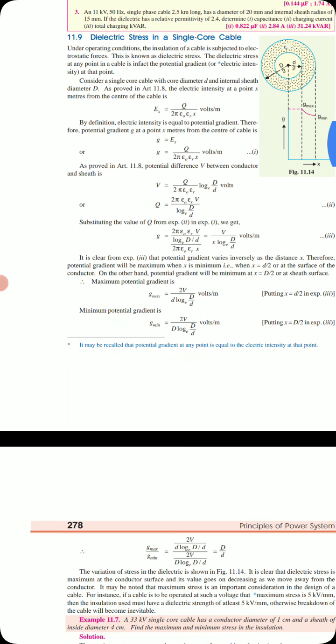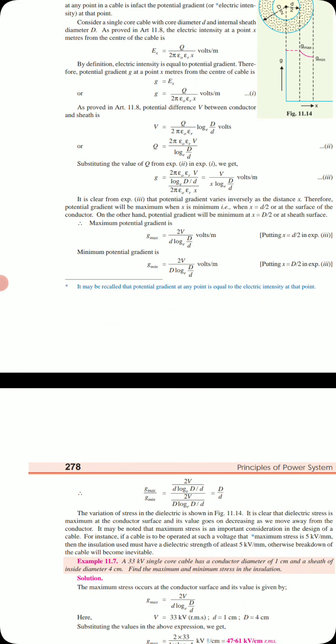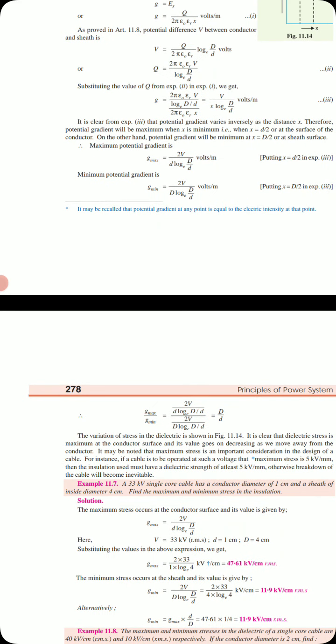So G max is given by 2V by small d natural logarithm of capital D by small d, and the minimum potential gradient G min is given by 2V by capital D natural logarithm of capital D by small d. If we take the ratio of G max by G min, we get capital D by small d.